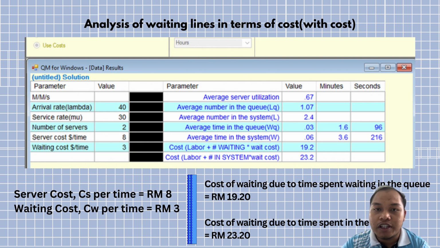Next, for this part, we use cost. For server cost, Cs is 8 ringgit per time. For waiting cost, Cw is 3 ringgit per time. After we did the calculation using QM, we got the total cost of waiting due to time spent waiting in the queue, which is 90 ringgit 20 cent. The cost of waiting due to time spent in the system is 23 ringgit 20 cent.